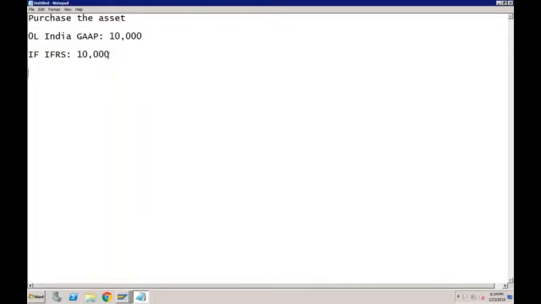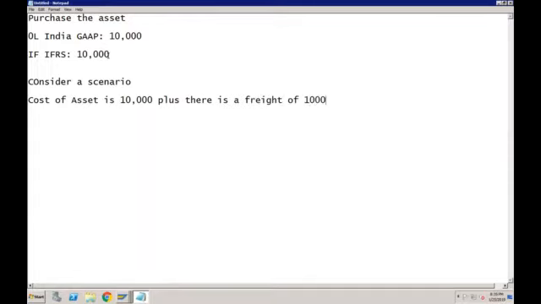But let's say now consider a scenario. Cost of asset is 10,000 plus there is a freight of 1,000.